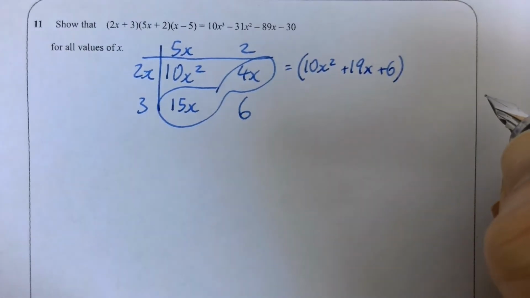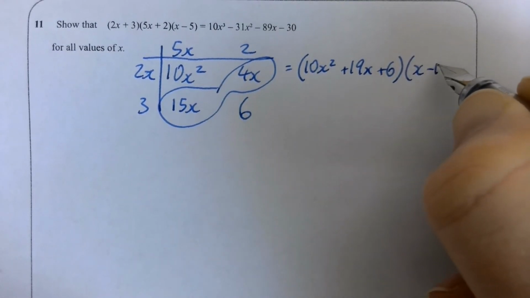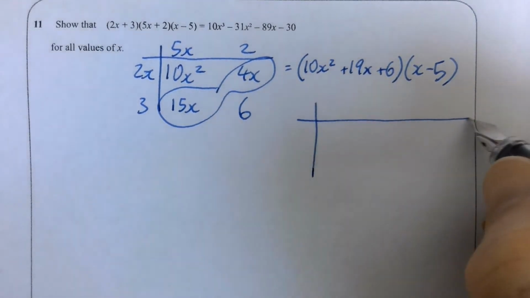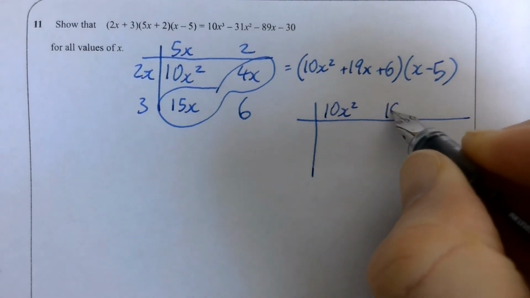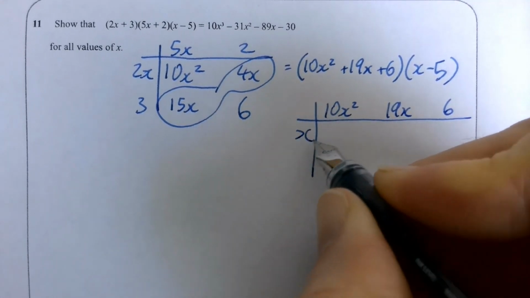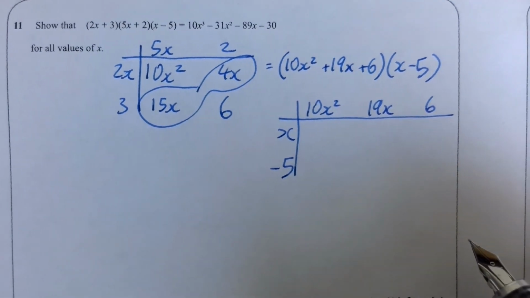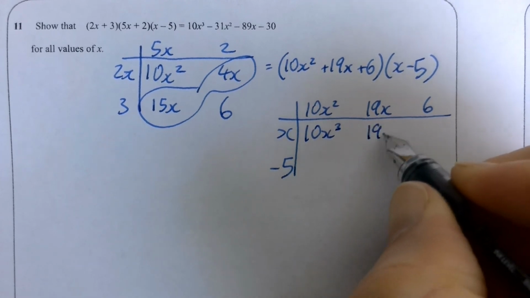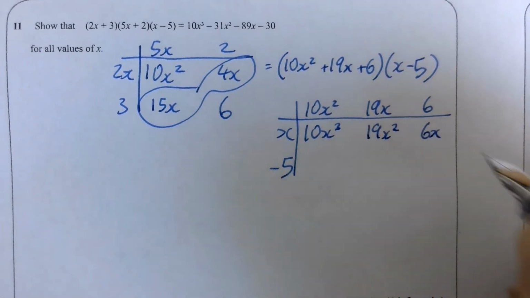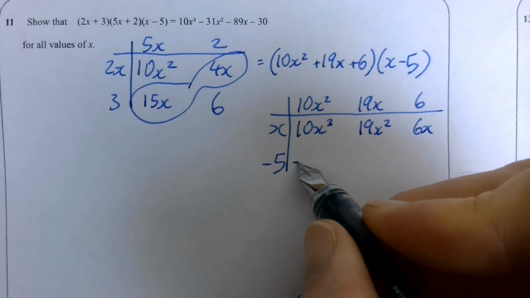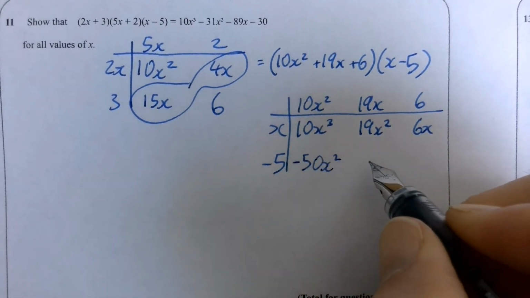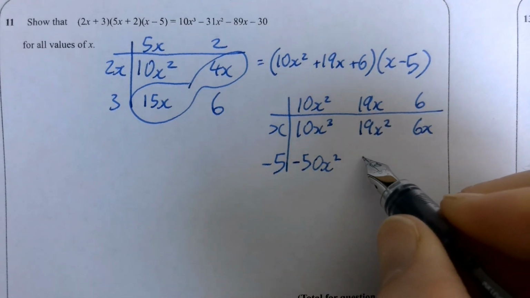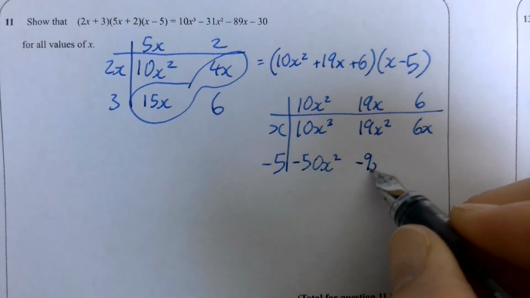plus 6 in a bracket that just needs to be multiplied by the third bracket. And then write out another grid for that, 10x squared, 19x plus 6, and you've got your x and your negative 5. Multiply them out, gives you 10x cubed, 19x squared, and 6x. 5 tens are 50, so negative 50x squared. 10 times, that would be 190. Half of that is 95, so minus 95x